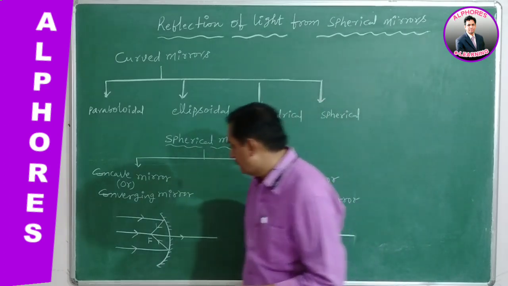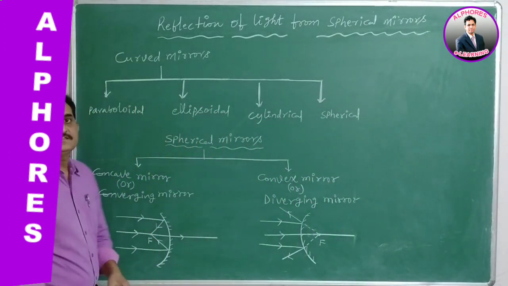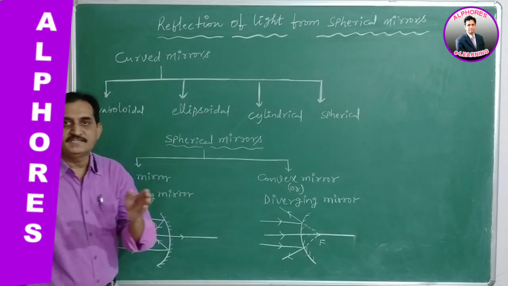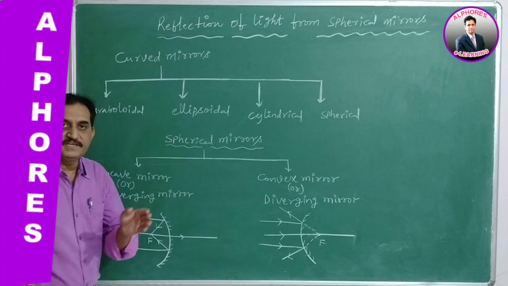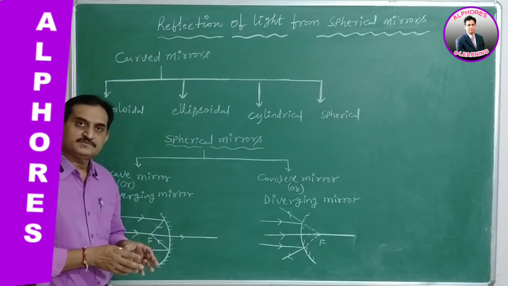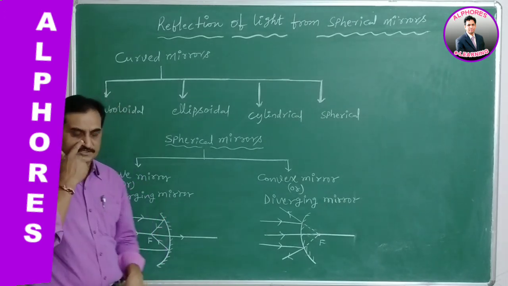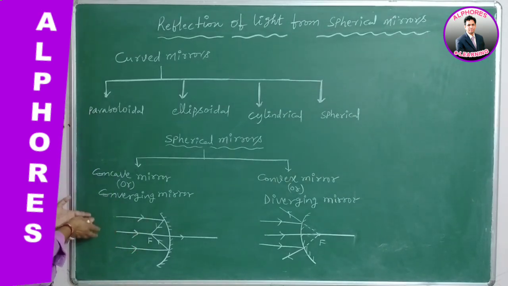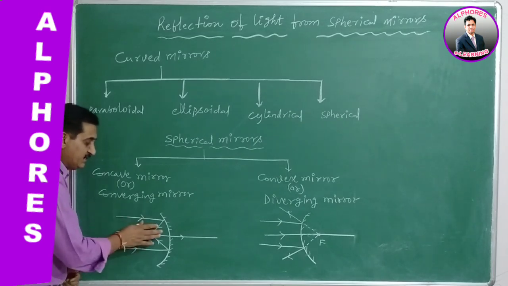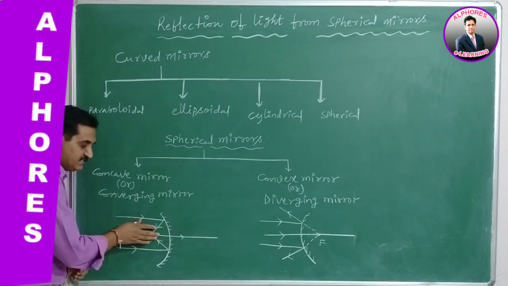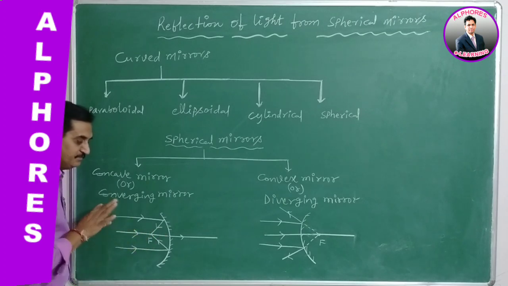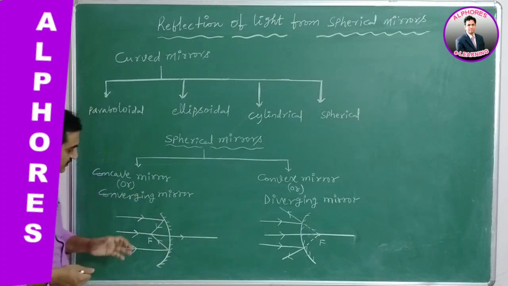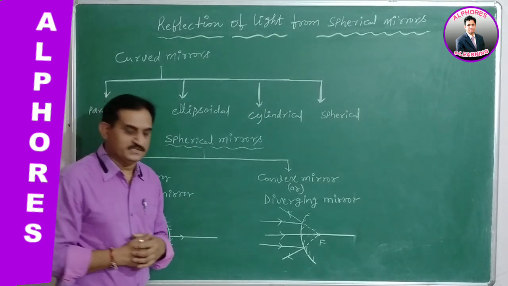Keep in your mind, every time when you are taking the spherical mirror, on one side we draw the dotted lines. The roughness there is the paint. So on that side there is no question of reflection. Therefore, a concave mirror is a spherical mirror which, when seen from the incident ray or reflecting side, has a depressed middle portion and bulging edges. Such a mirror is known as a concave mirror.